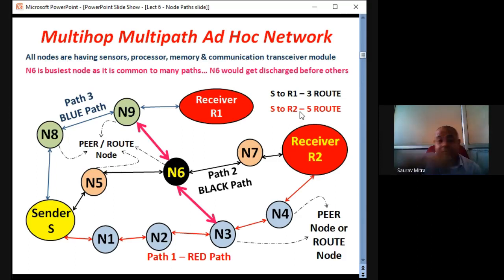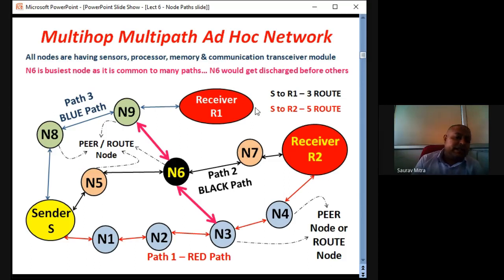So these are the routing paths. For S to R1 there are 3 paths, for S to R2 there are 5 paths. So these are 5 routes and 3 routes. Depending on the algorithm fixed in the network, the network decides which path is taken to transmit data from sender S to R1 and from sender S to R2. So this is all about this diagram.